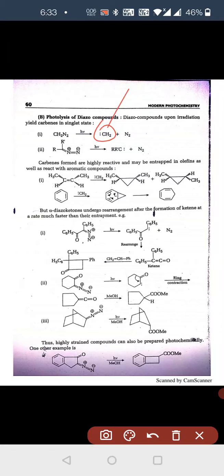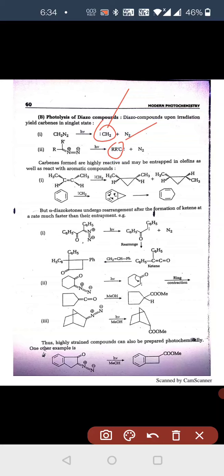And here H is substituted by an alkyl group. Then the second reaction continues, where the carbene is R2C. Here this is the carbene. Carbenes formed are highly reactive and may insert into olefins as well as react with aromatic compounds.